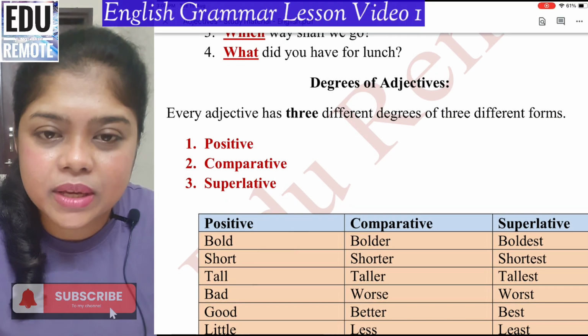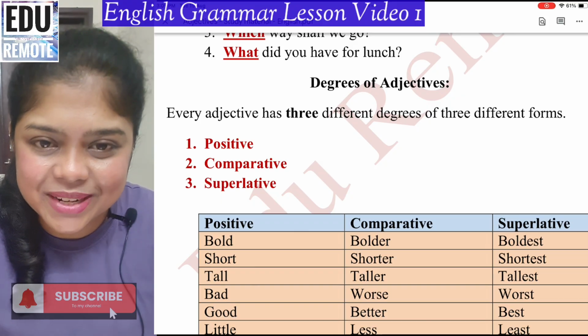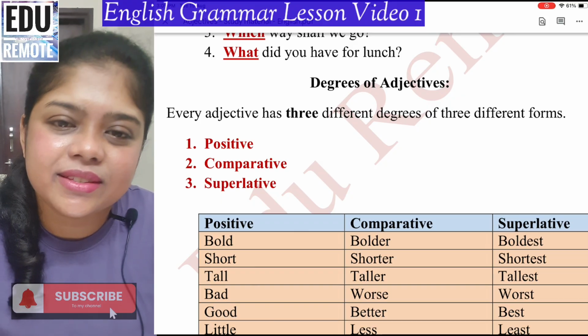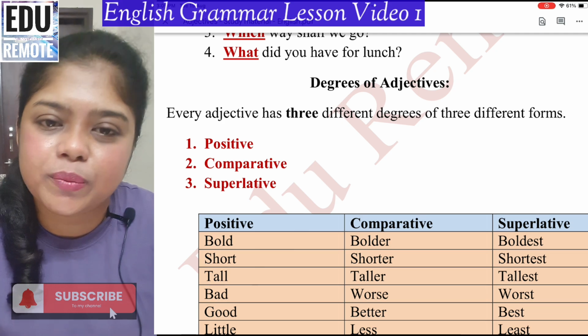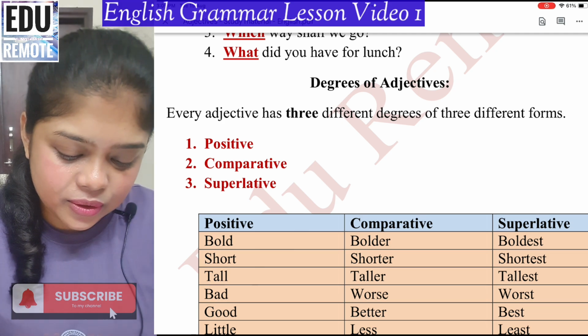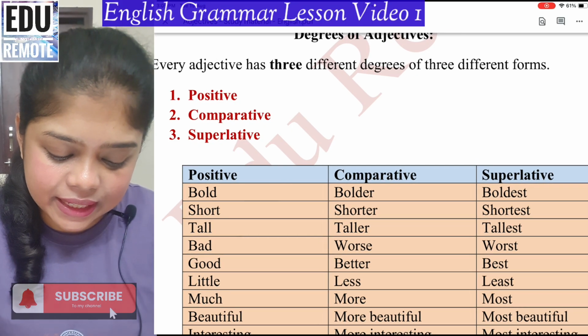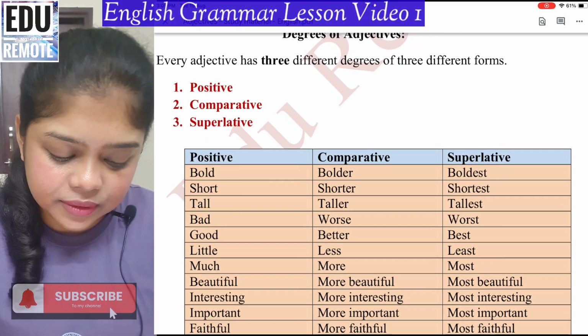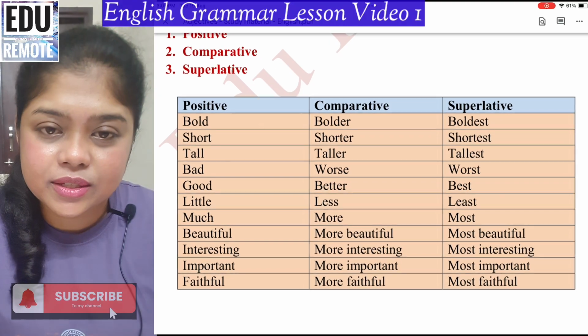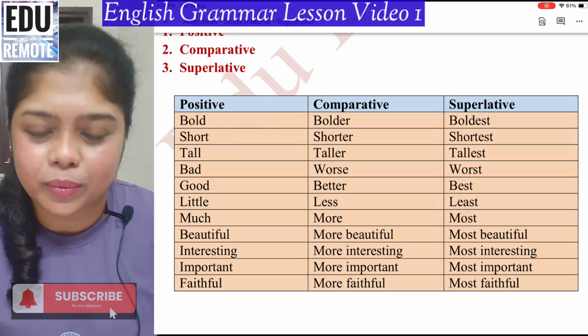Now finally, the other thing about adjective is the degrees of adjective. Now this is very basic and common knowledge. I'm sure everybody knows this bit, that there are 3 degrees of adjectives, which is positive, comparative and superlative. So if you follow this table, you can see there are 3 different degrees, and some words follow the same pattern and some words follow a different form.